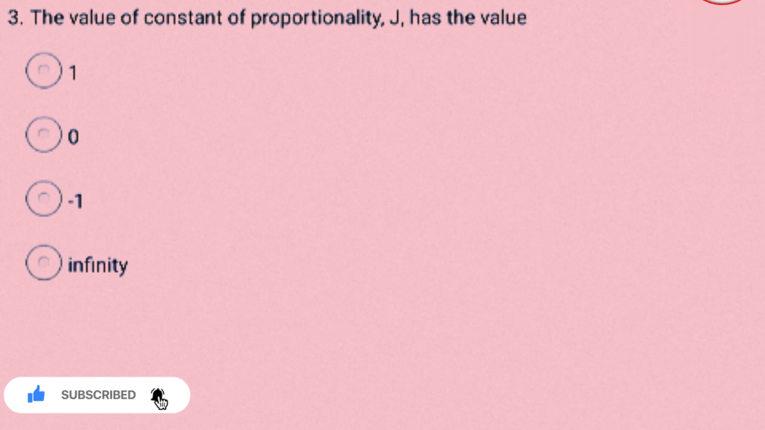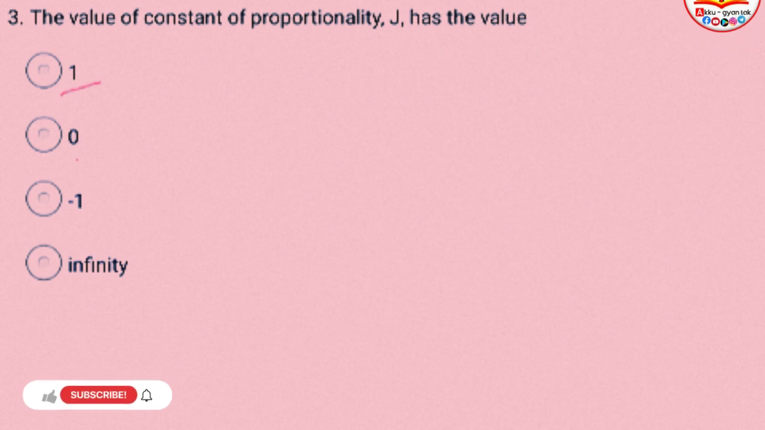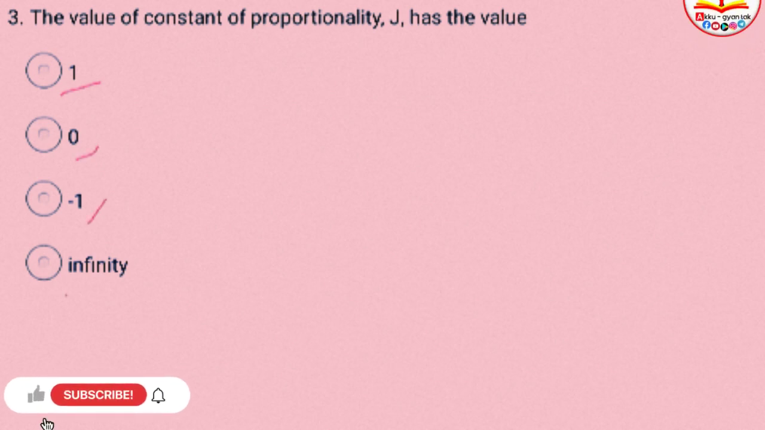The value of the constant of proportionality, J, has the value: A. 1, B. 0, C. minus 1, D. infinity.